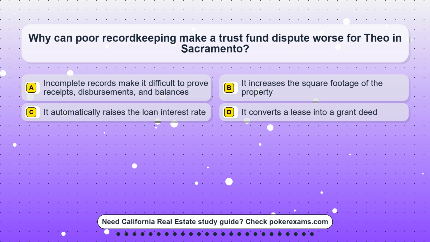Question 19. Why can poor record keeping make a trust fund dispute worse for Theo in Sacramento? Option A. Incomplete records make it difficult to prove receipts, disbursements, and balances. Option B. It increases the square footage of the property. Option C. It automatically raises the loan interest rate. Option D. It converts a lease into a grant deed.